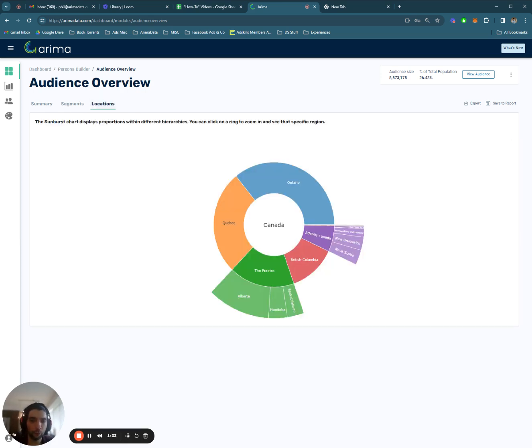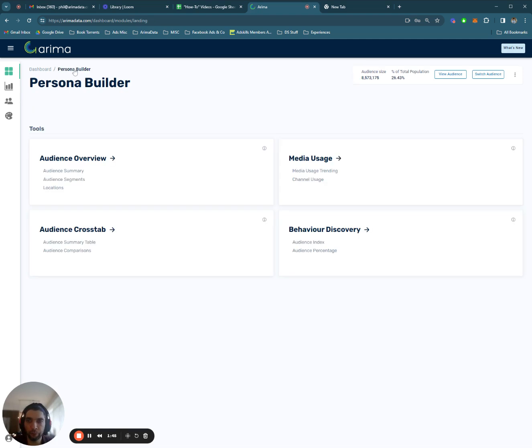And finally, we also break out the location of cat owners across Canada. So 35% of them are in Ontario, 26% in Quebec, 17% in the prairies, and so on. Okay, so all this is super easy to access. It's in Persona Builder under Audience Overview.